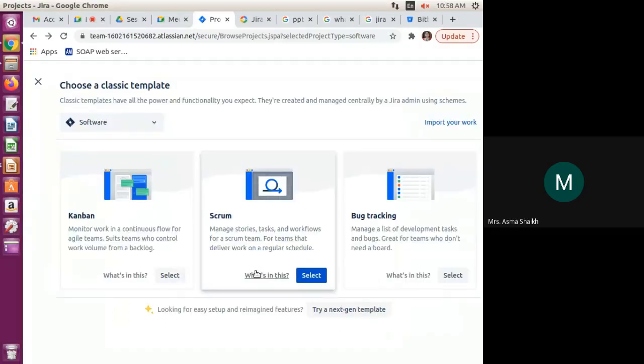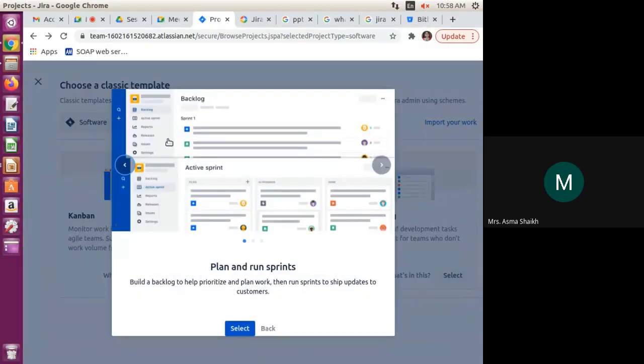If I select the Scrum model, we also have the backlogs. We are able to see the active sprint. Inside the active sprints, we identify the to do, in progress, and done. This is the same way. As I told you, in Scrum we have the product backlog and we have the Scrum sprint backlog.